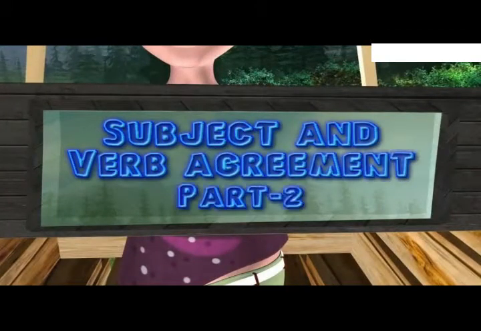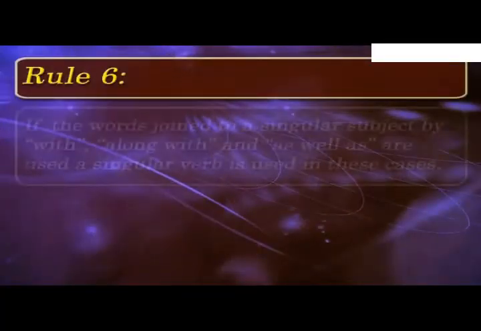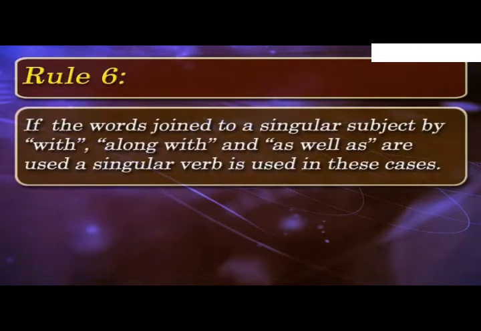Subject and verb agreement, Part 2. According to the 6th rule, a singular verb is used when the words are joined to a singular subject by with, along with, and as well as.